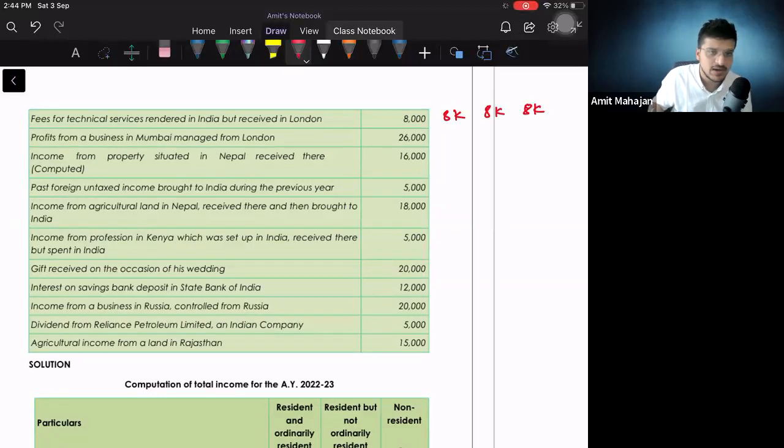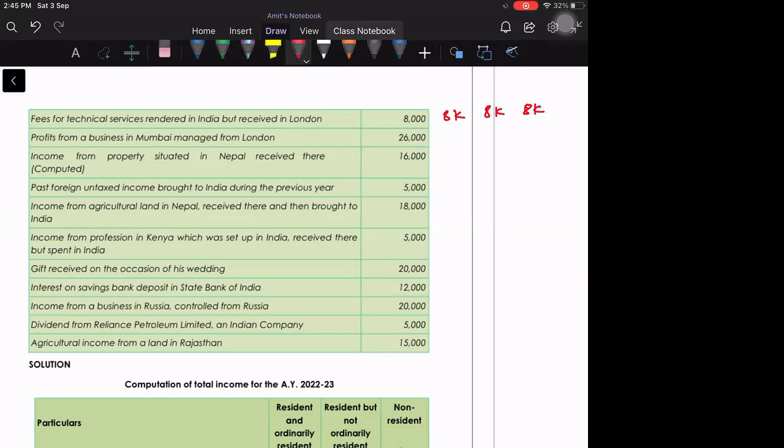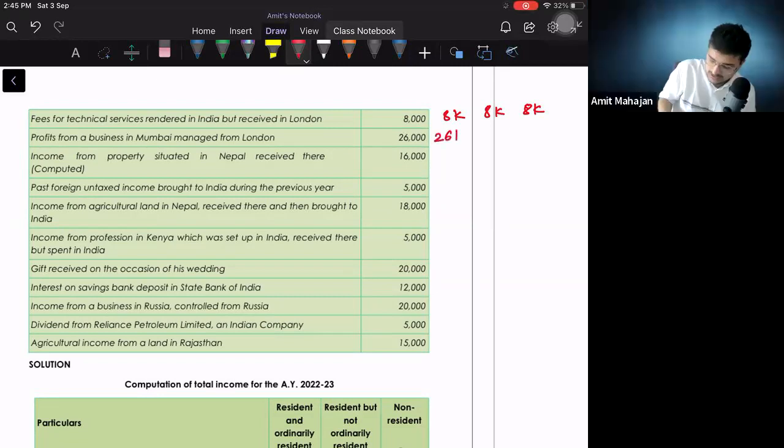Profits from a business in Mumbai managed from London. First of all, it is Indian. Don't think about ROR, RNOR at first. First think whether it is Indian income or foreign income. It is an Indian income. And that is why, since it is Indian income, it will be taxable for everyone.